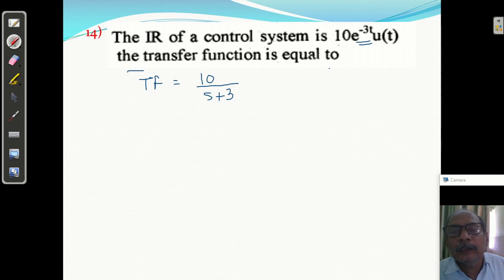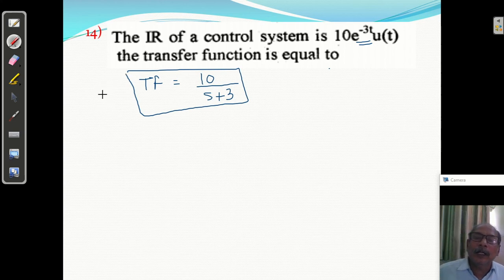Okay, so this is the transfer function of the system, and impulse response and transfer function will be same in case of, if the input is impulse function. Okay, unit impulse function.